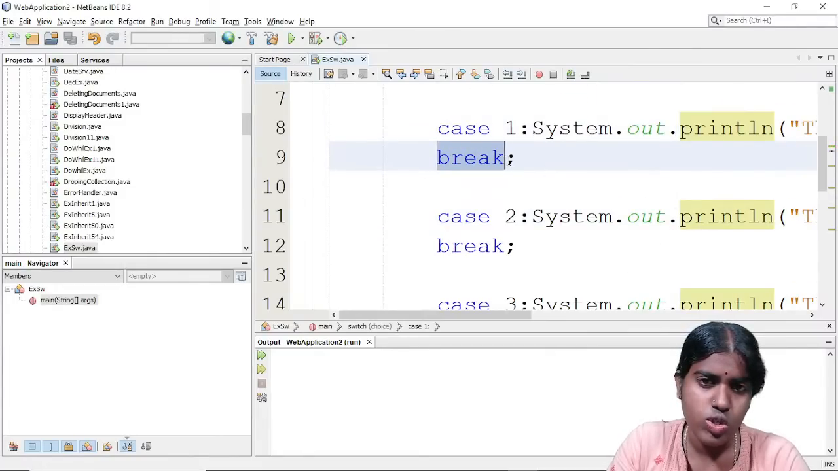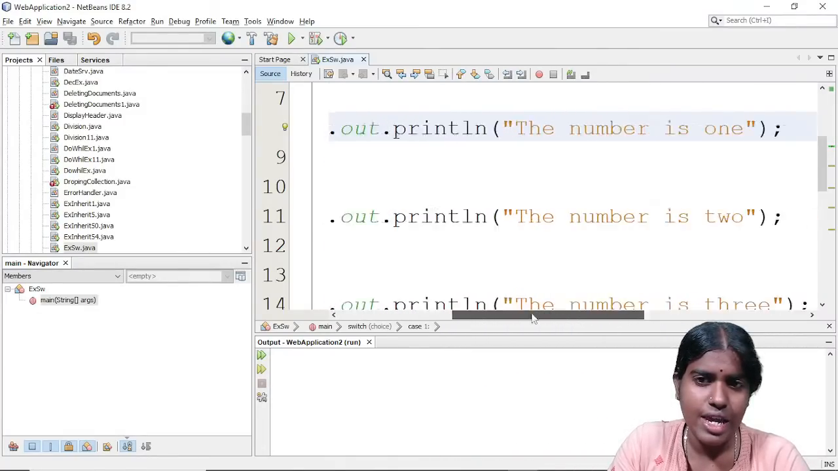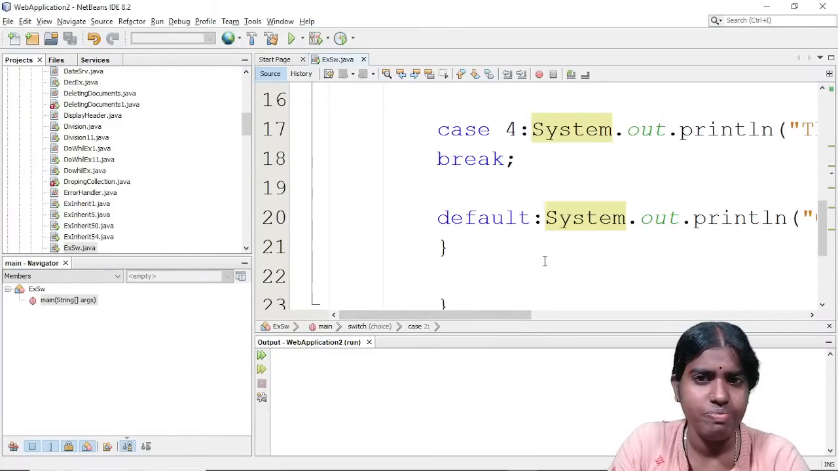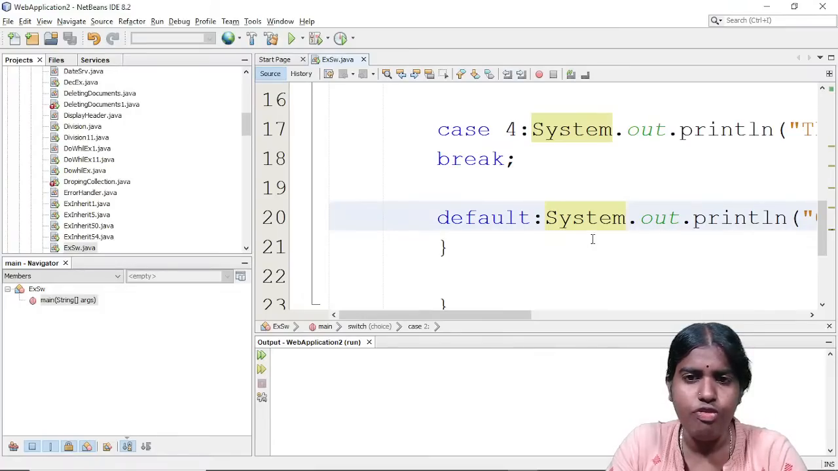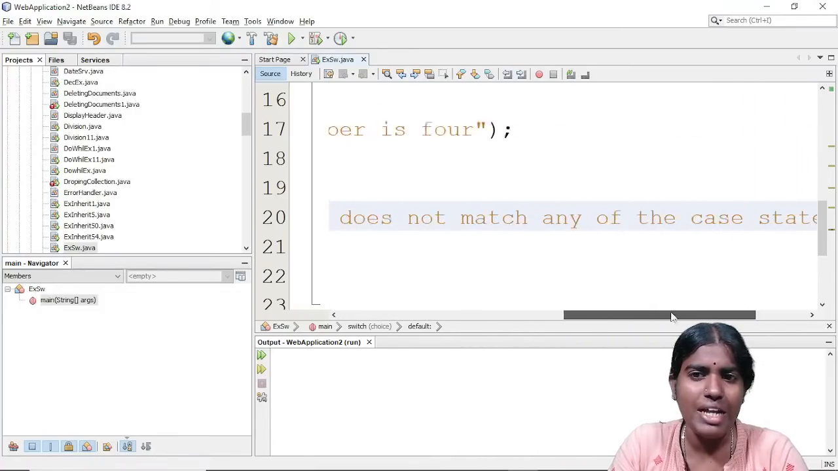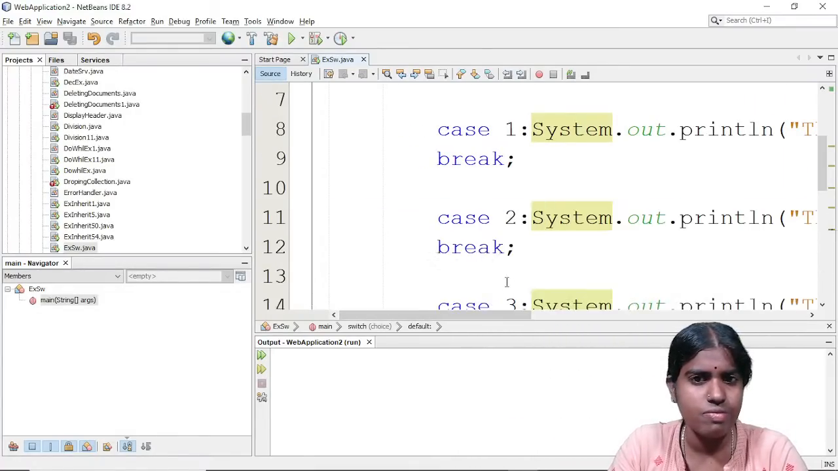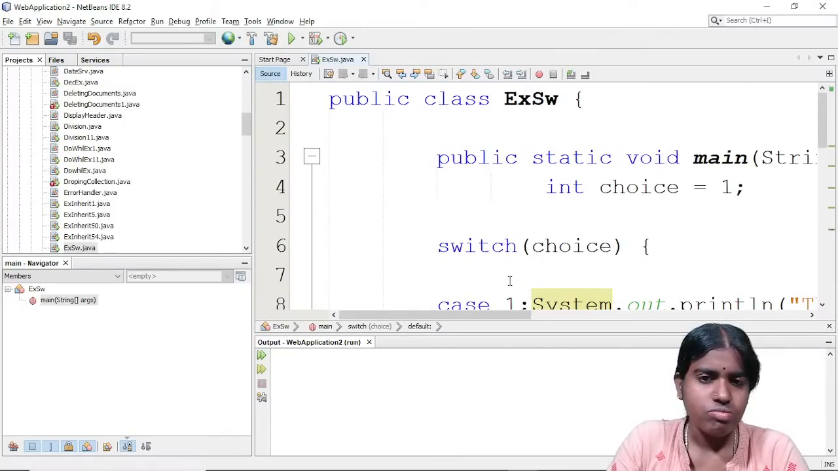So what is the use of the break statement? Whenever I want to skip, for example, after printing this, it will break from this case. Then I am giving case 2, the number is 2, and I am just breaking. When none of the case blocks are matched, by default, the default block will be executed. Choice does not match any of the case statements. Clear with this?